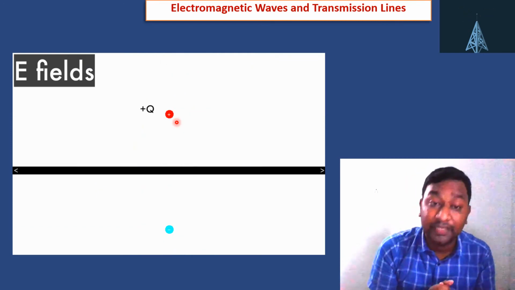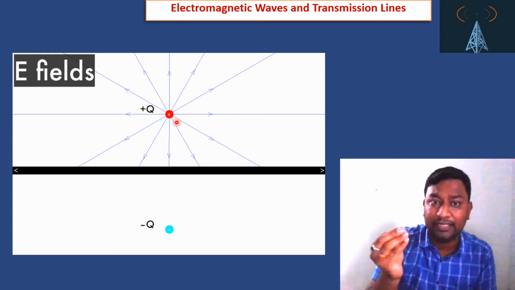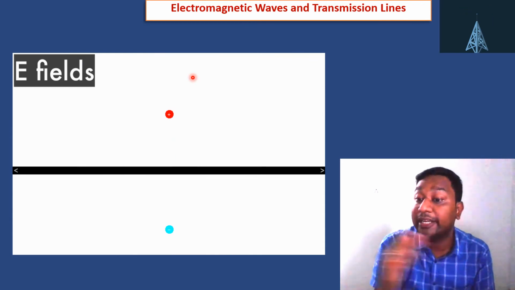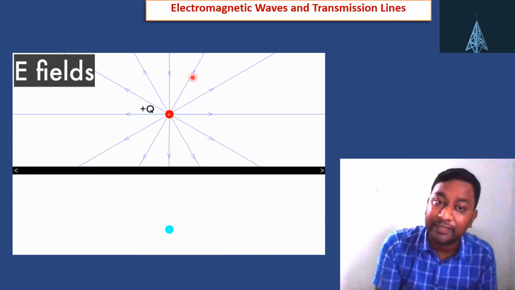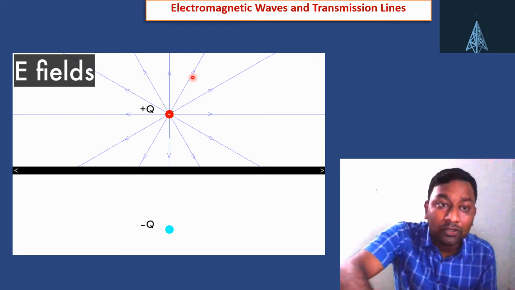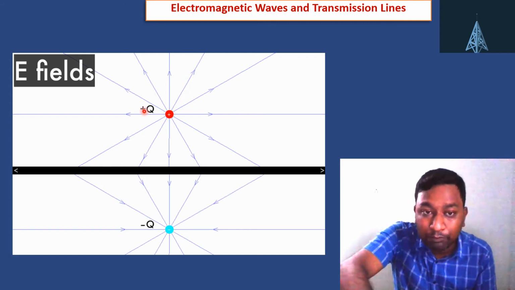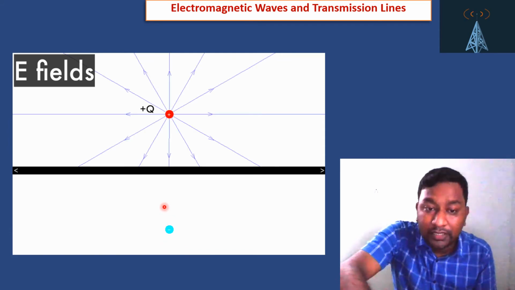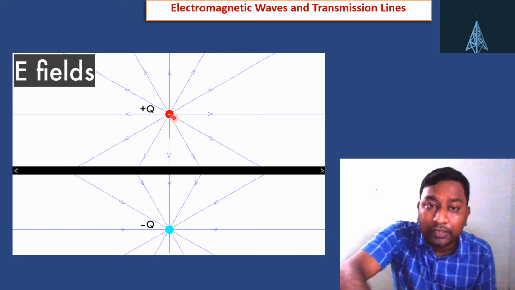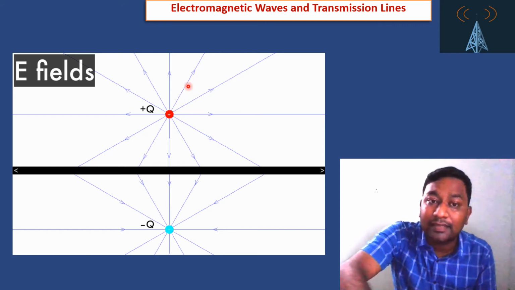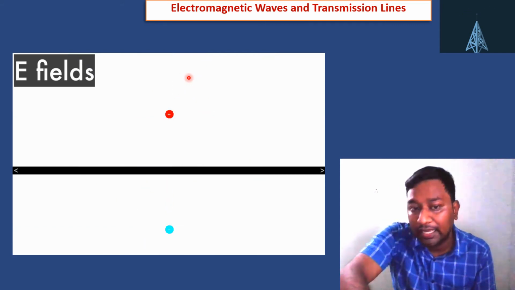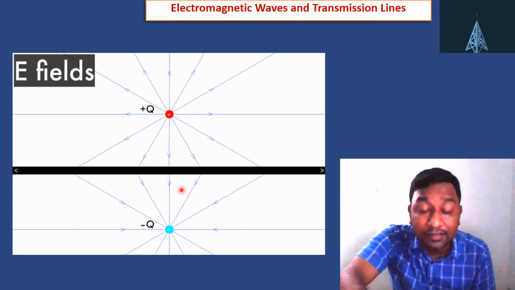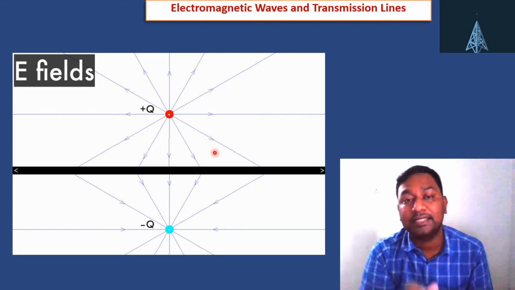What is the meaning of field? If any charge comes to this particular area, if it is a positive charge, then it will repel that charge. If it is a negative charge, then it is attracted. So that is called the field of this particular Q charge, and similarly these are the field for these particular charges. So here the electric field lines are coming outside from the positive charges, and for negative charges they are coming inside. Okay, so those are the electric fields for static charges.